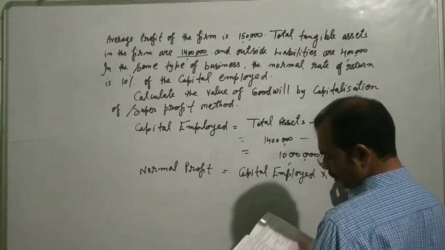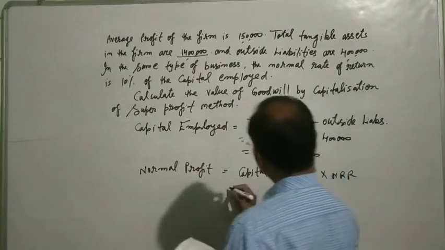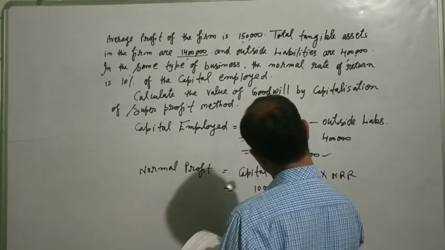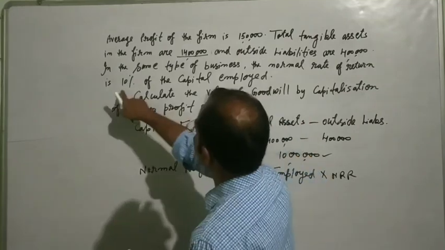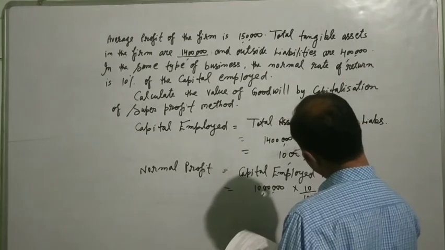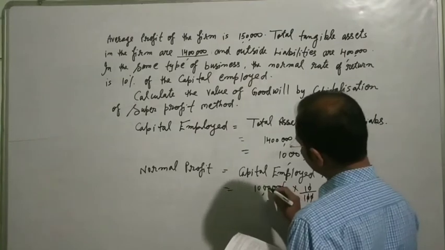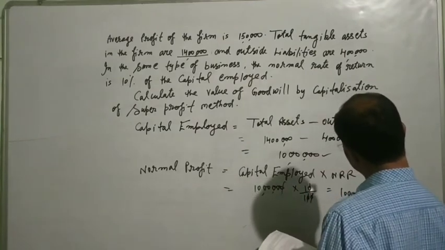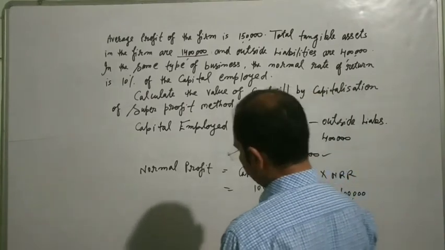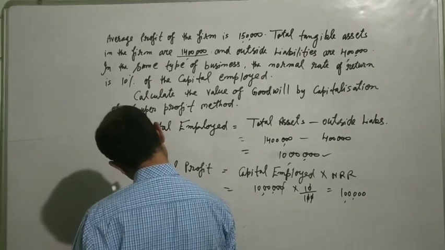Capital employed we have found is 10 lakh, and the normal rate of return is given in your question as 10%. In this way we find the normal profit of rupees 1 lakh.